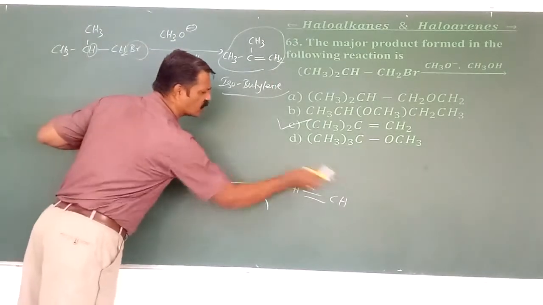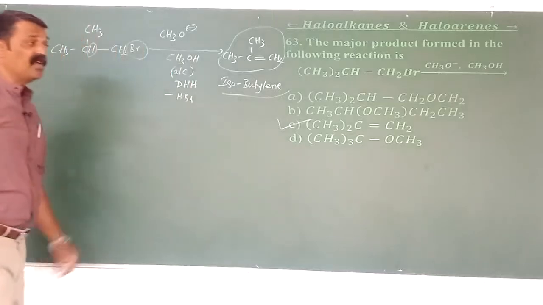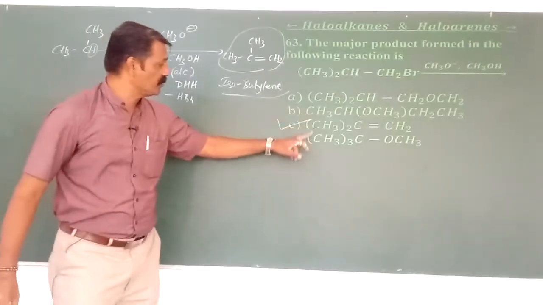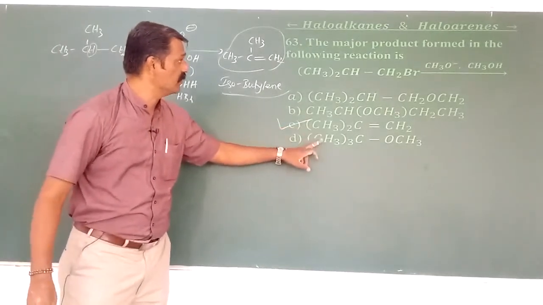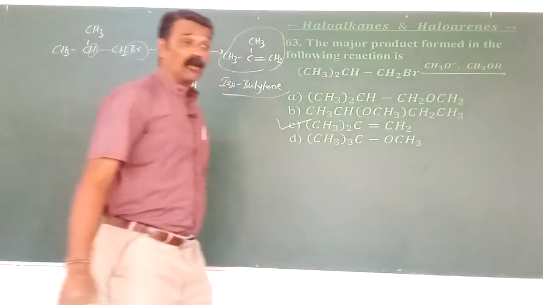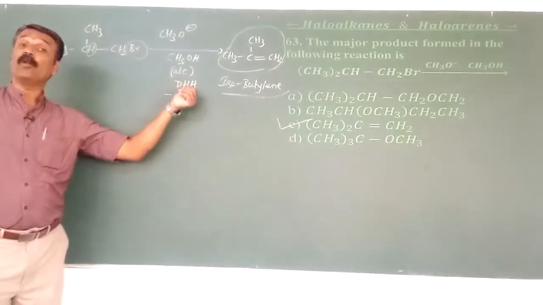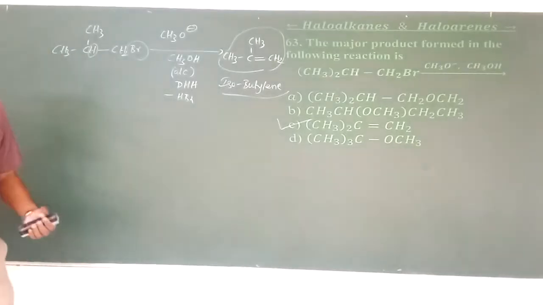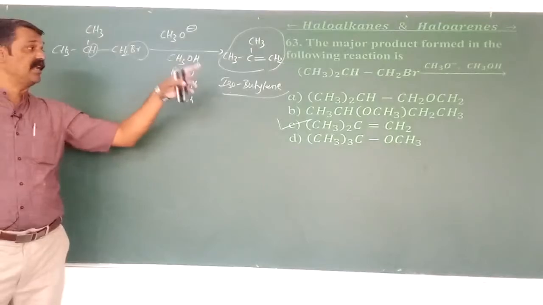Suppose if it is aqueous, the product is this one. Sorry, the product is, I think, this. But if alcohol, methyl alcohol, has been used, instead of nucleophilic substitution reaction, it undergoes what? Dehydrohalogenation to form isobutylene having the formula (CH3)2C=CH2. Okay.